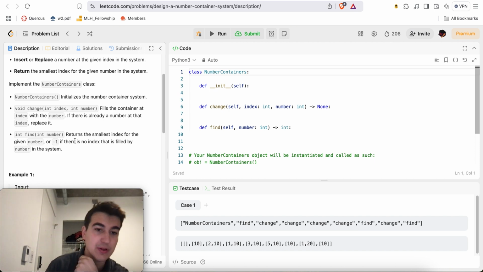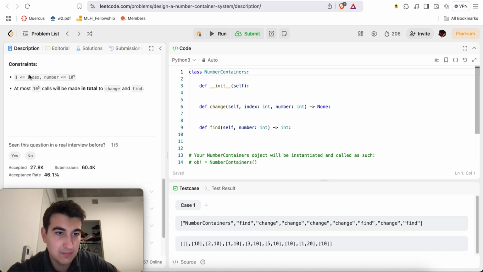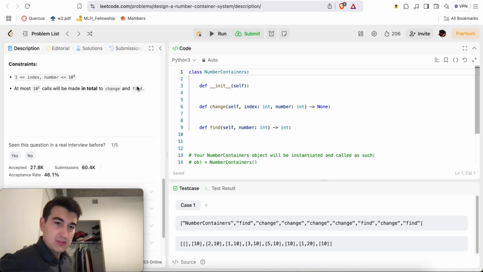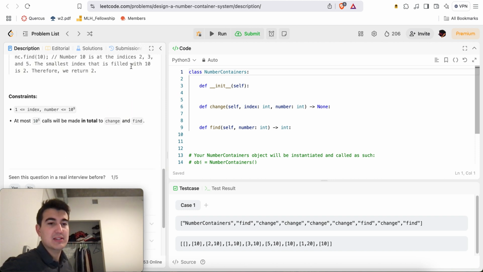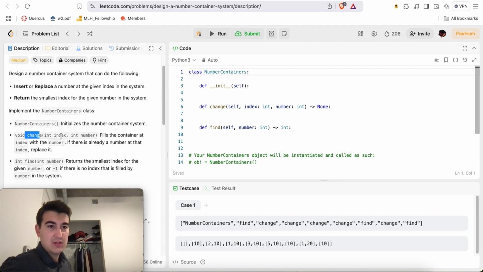All right, okay, that's going to be the hard part of this problem. At most 10 to the 5 calls of change and find. Dang, so the amortized complexity needs to be O(1). Well, change can be made O(1) with a linked list.